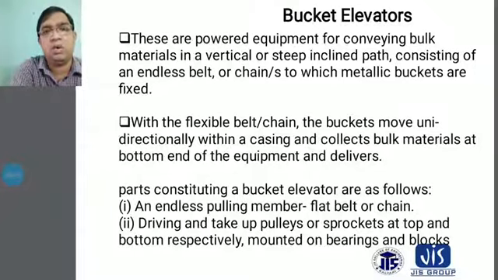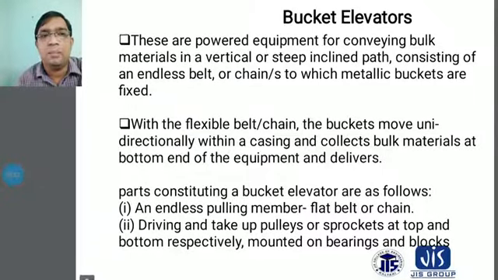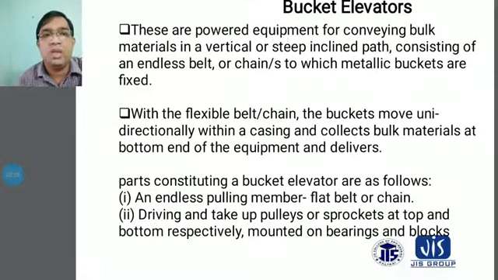And we can see metallic buckets here, and these buckets are fixed, and the bucket moves along with the belt or chain, and the chain moves up and down. Pulley systems are also given so that the buckets move in the up or down directions. With the flexible belt and chain, the buckets move unidirectionally within a casing and collect bulk materials at the bottom end of the equipment and deliver them.